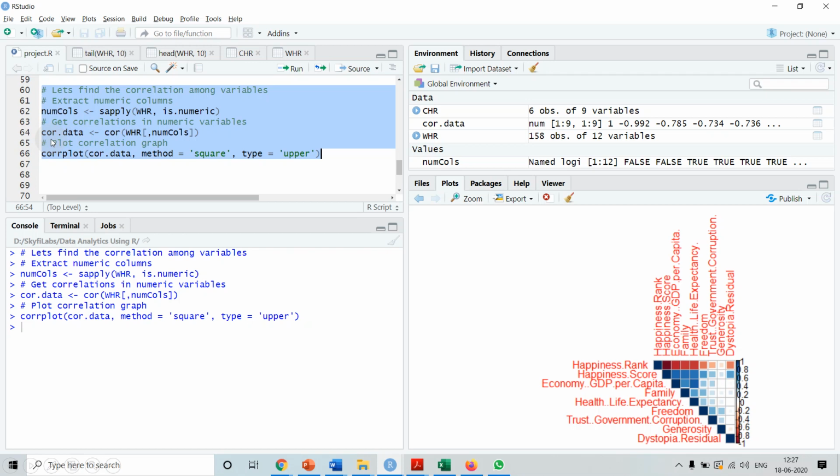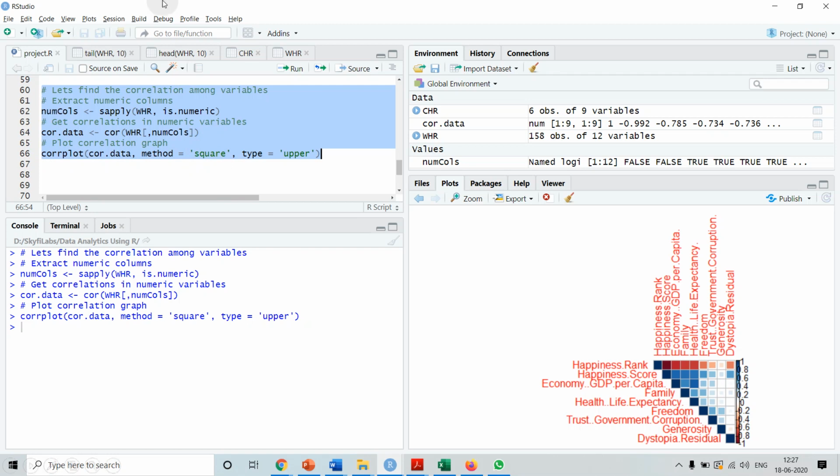Once we extract our correlation data, we call corrplot and specify the correlation data. For the method, we specify that we want the correlations shown as squares. So the size of the square and the color will tell how much they are correlated.